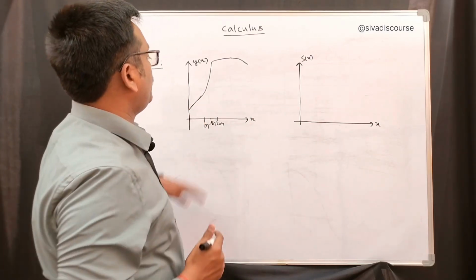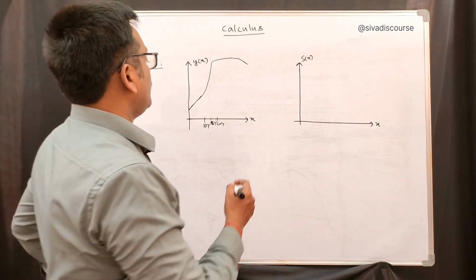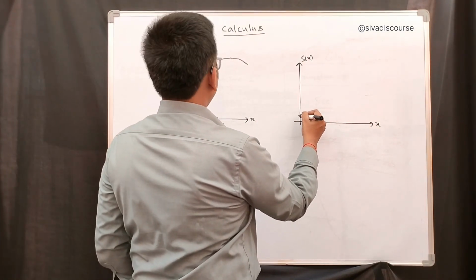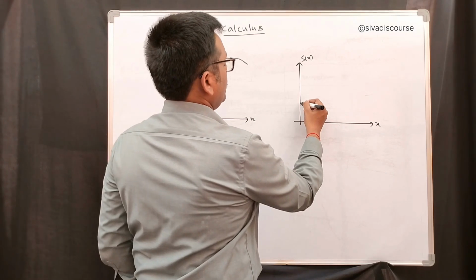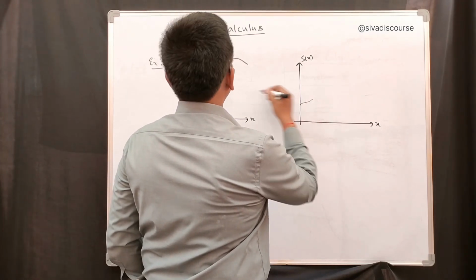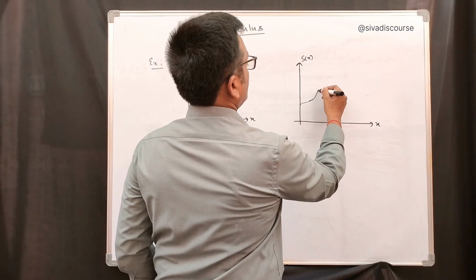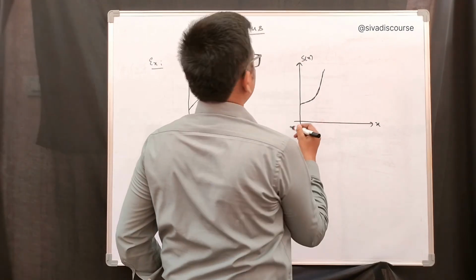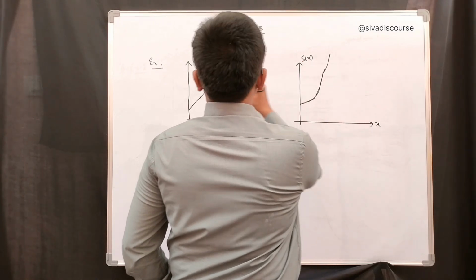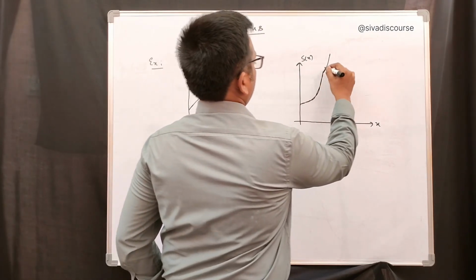slope of this curve, here the slope is linear, here the slope is linear, it will come like that, and here the growth is more, it goes like that, and rapidly it will change at this section.